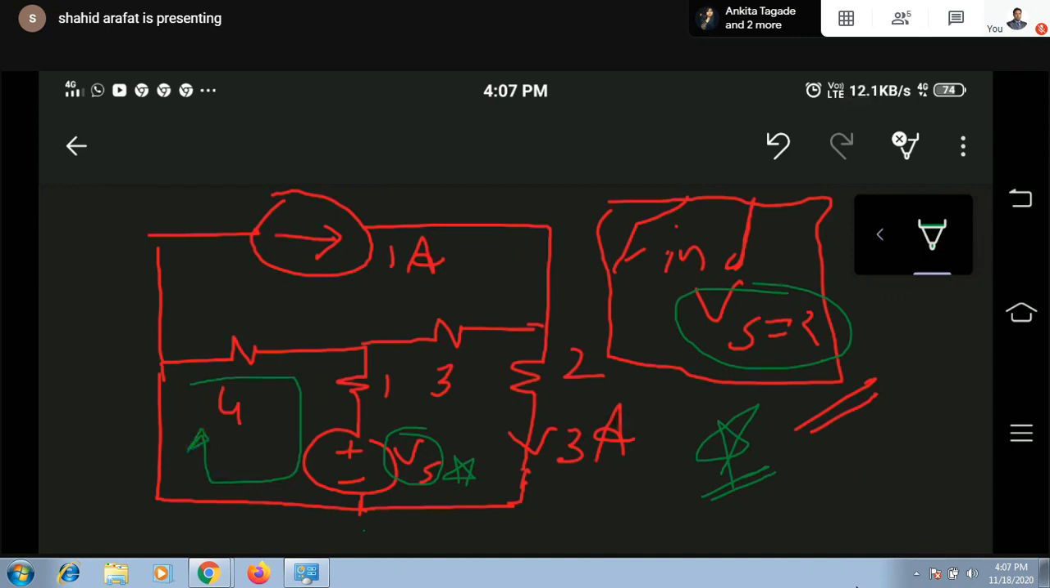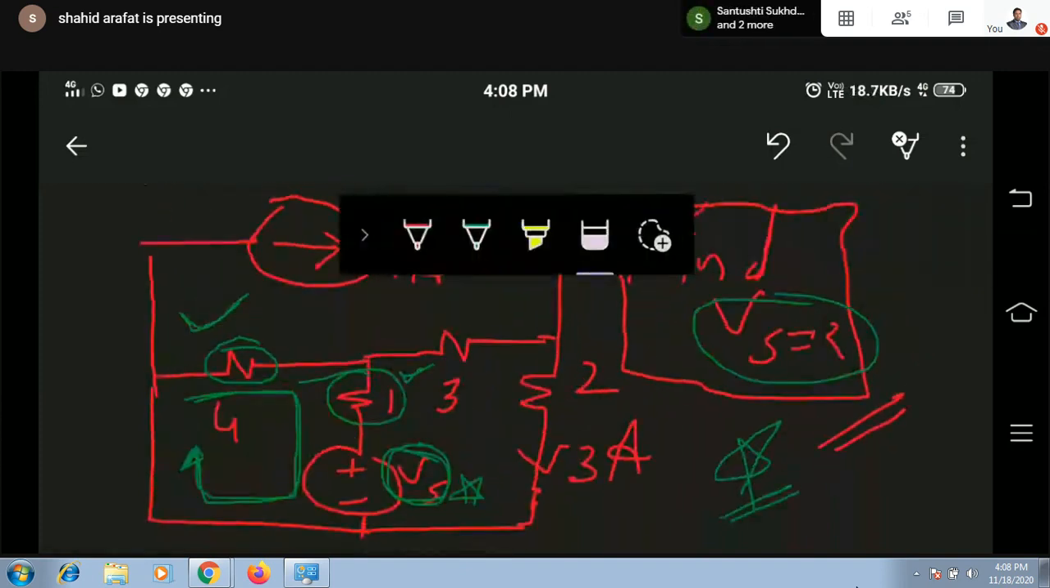We can easily find it, but if we are going to apply KVL, we must have the voltage across all the elements. So we don't have the voltage across 4 ohm, and also we don't have the voltage across 1 ohm. Our target is to first find the voltage across 4 ohm and 1 ohm. If we get the voltage across 4 ohm as well as 1 ohm, then we can simply apply KVL in this particular loop, and there will be only one unknown, which is Vs.